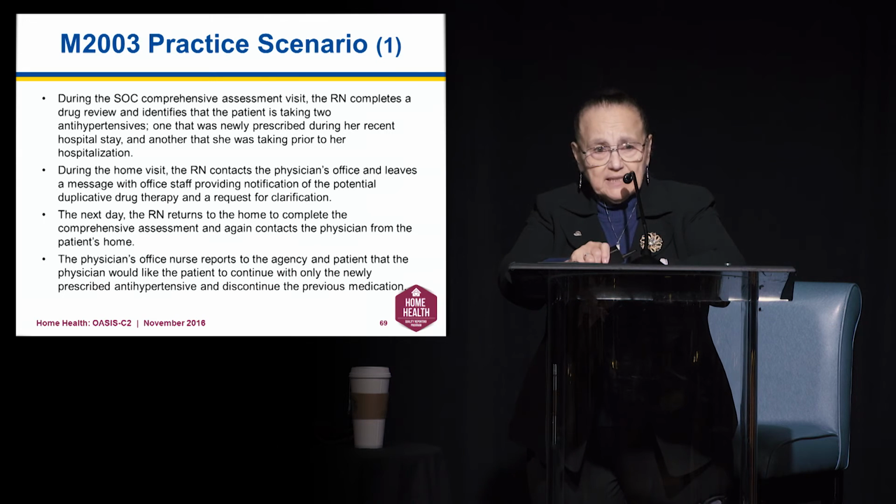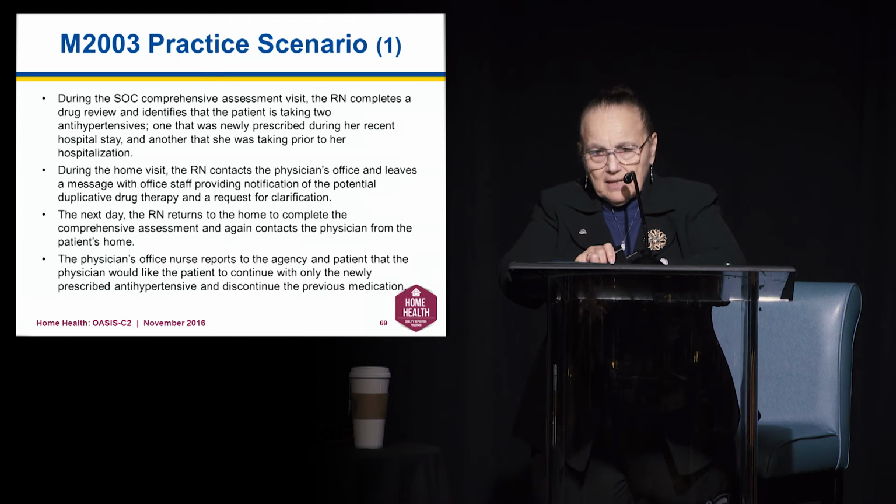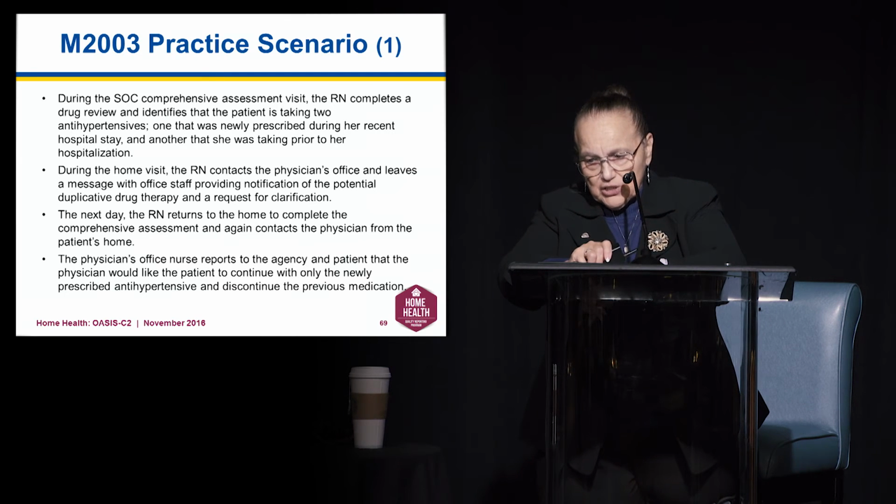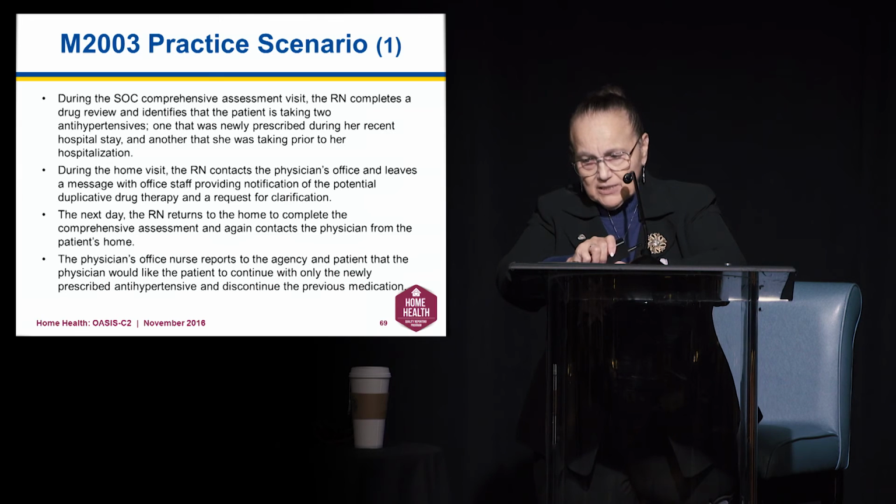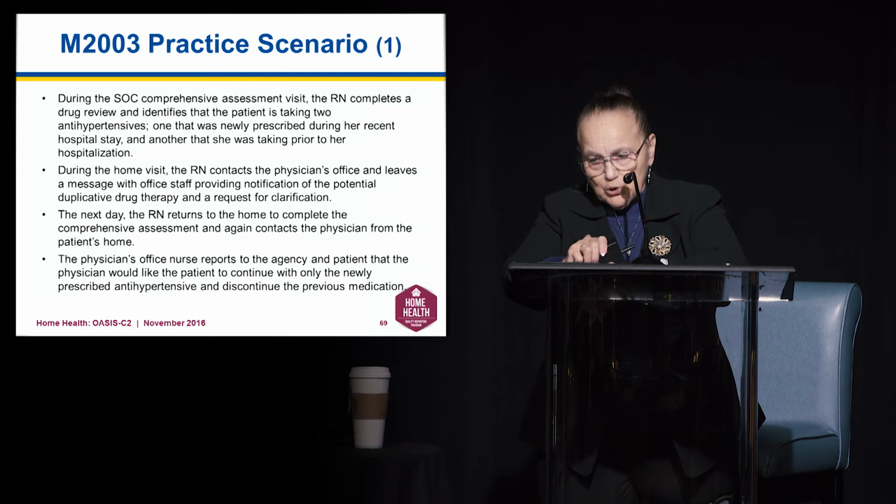Now, is there anybody in this room that hasn't seen that situation? I think not. During the home visit, the nurse contacts the physician's office, leaves a message with the office staff, the designee, providing notification of the potential duplication drug therapy and requesting clarification.